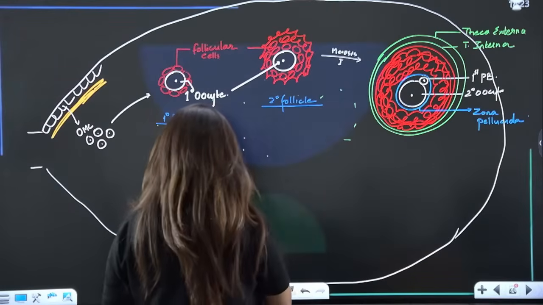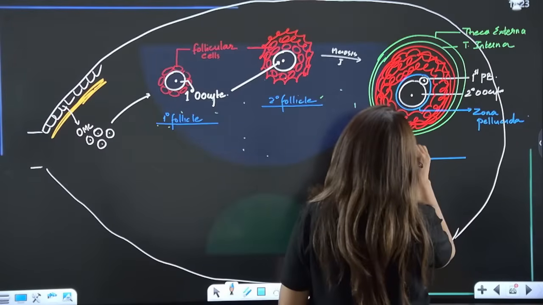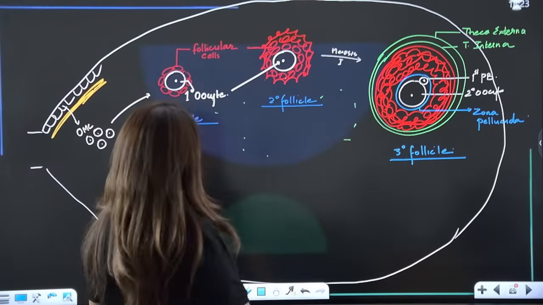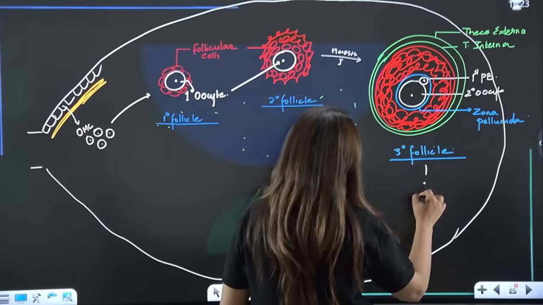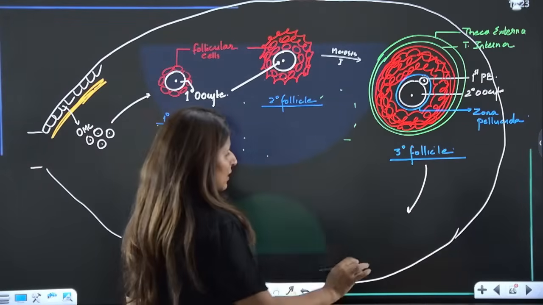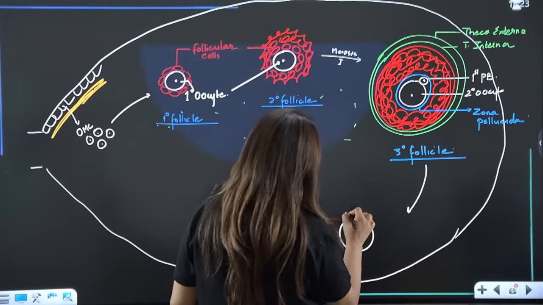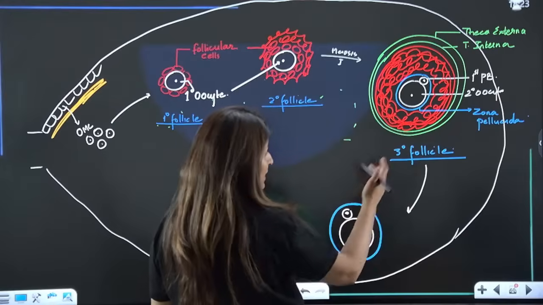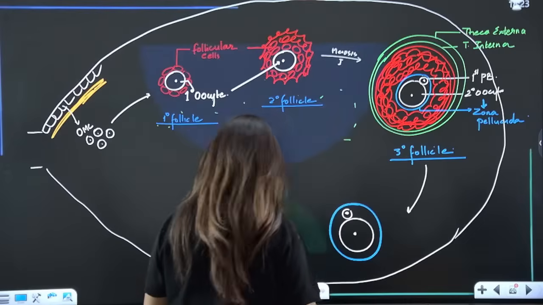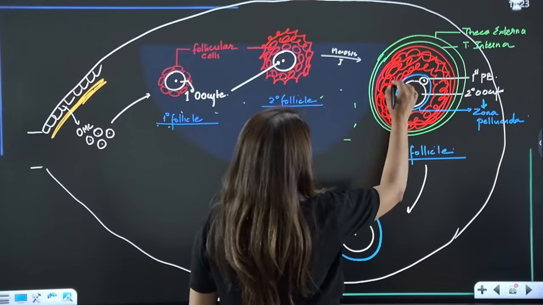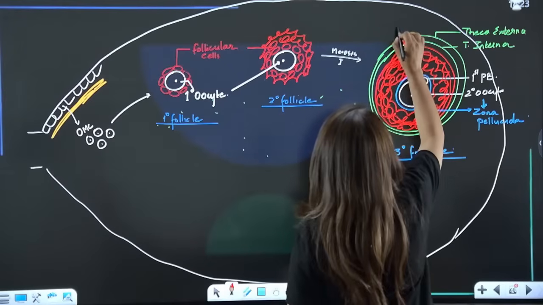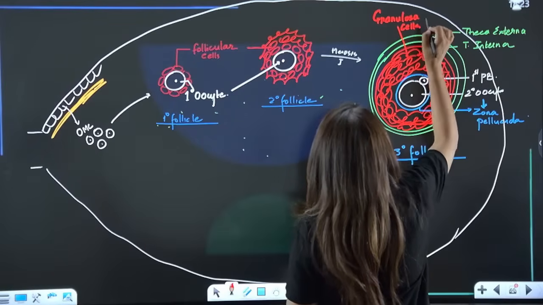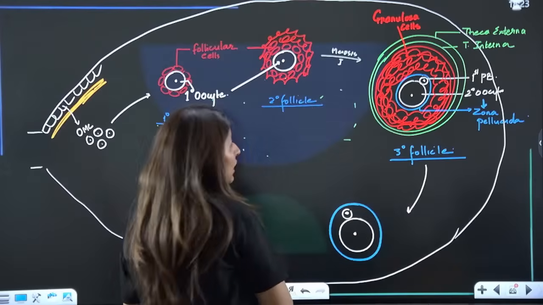Is this clear? And guys, this represents the tertiary follicle. Now, after this, the secondary oocyte will remain as such. This is the first polar body surrounded by the zona pellucida, which has been secreted by the secondary oocyte. And now we have these cells. These follicular cells are now known as granulosa cells here. Is that clear? It has these granulosa cells.